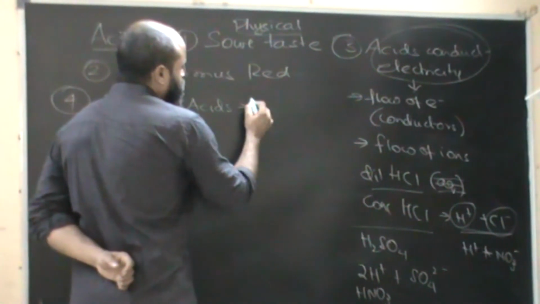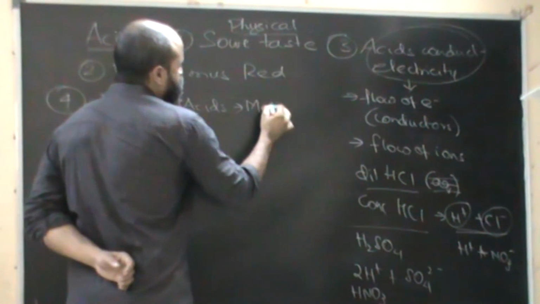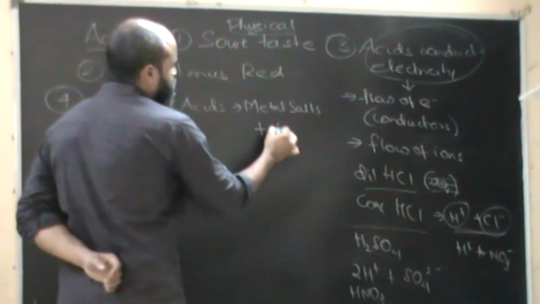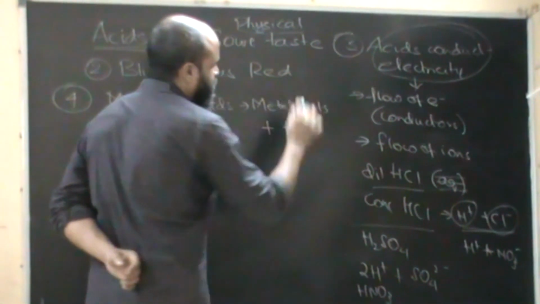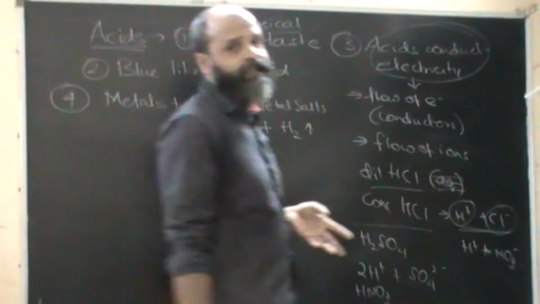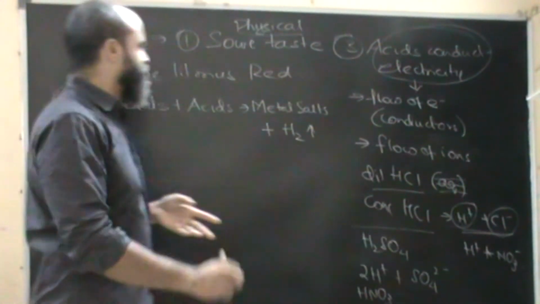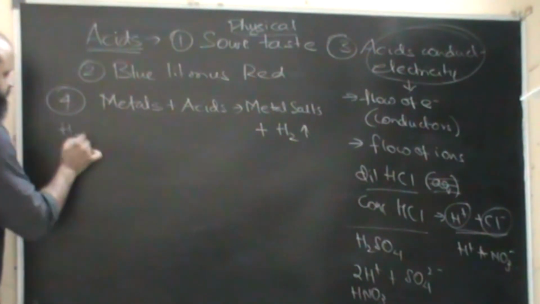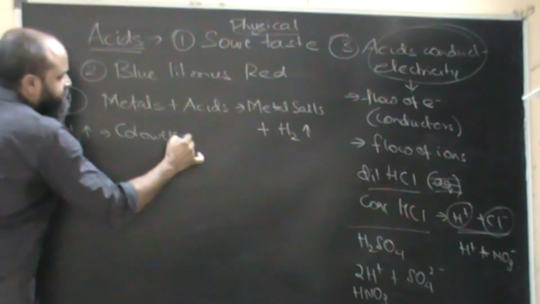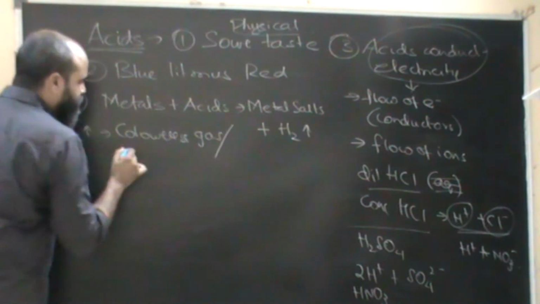they form metal salts plus hydrogen gas is liberated. Now, how do we detect the hydrogen gas getting evolved? Hydrogen gas is a colorless gas. It's an odorless gas as well.